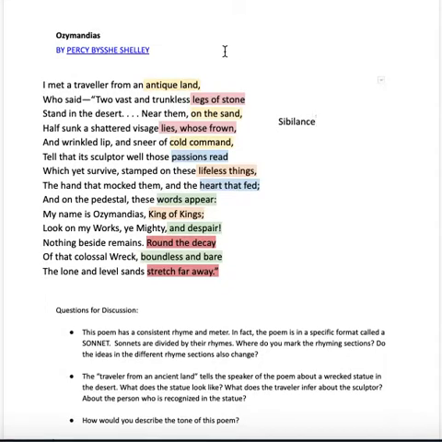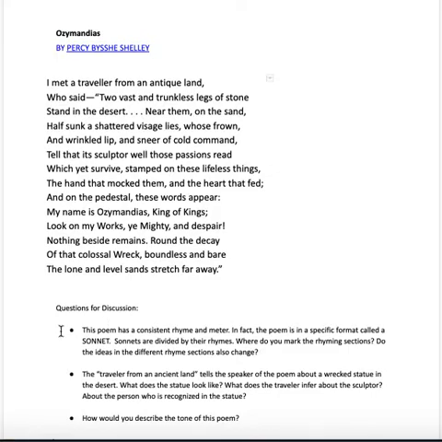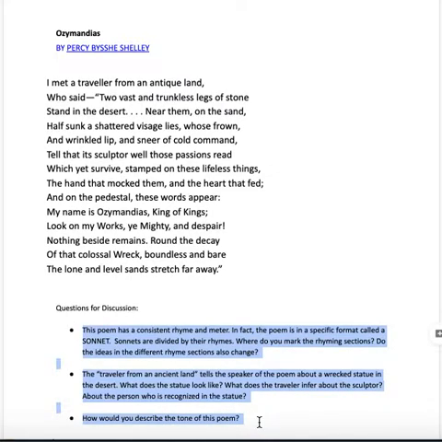Also, I'd encourage you to check out the discussion questions here at the bottom. There's plenty to talk about here, and I hope you enjoy thinking about this poem.